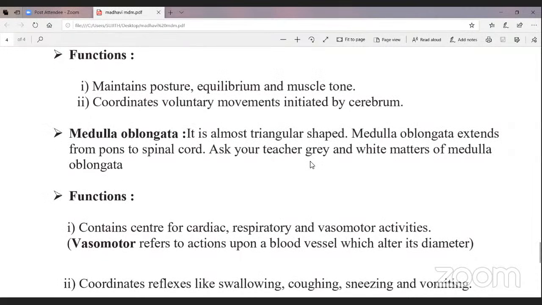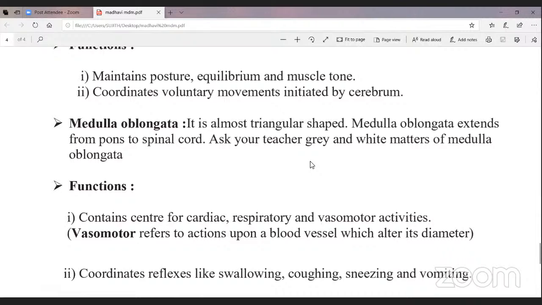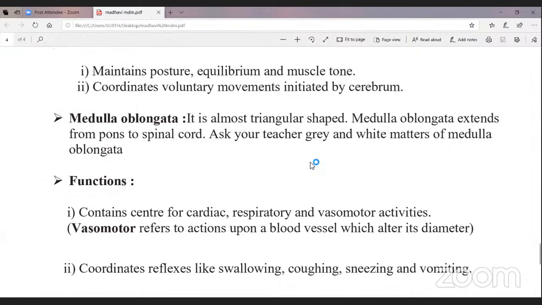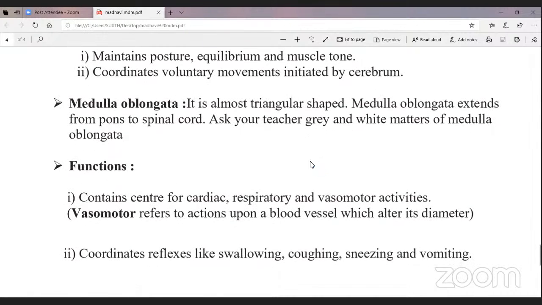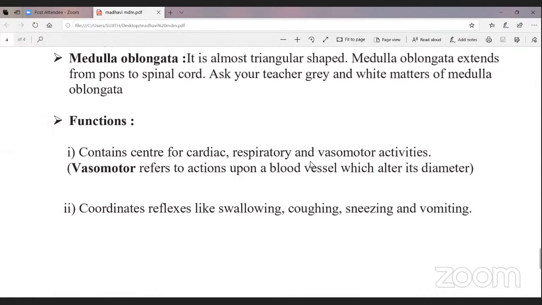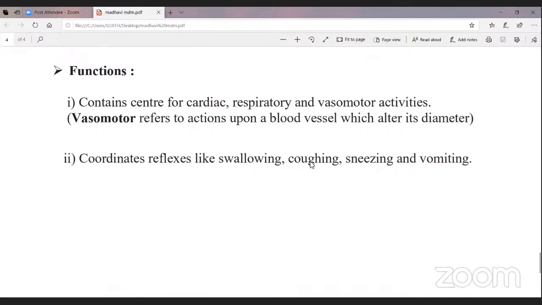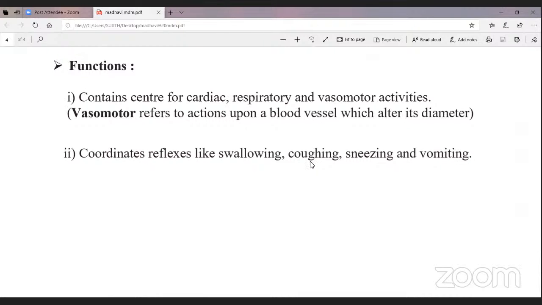And the second one is the medulla oblongata in the hindbrain. It is almost triangle shaped. This medulla oblongata extends from the pons to the spinal cord. Then, what are the functions of the medulla oblongata? Medulla oblongata contains centers for cardiac, respiratory, and vasomotor activity.